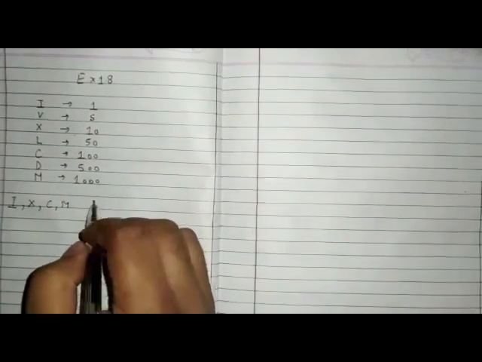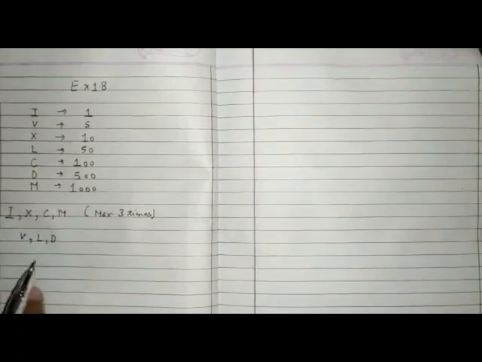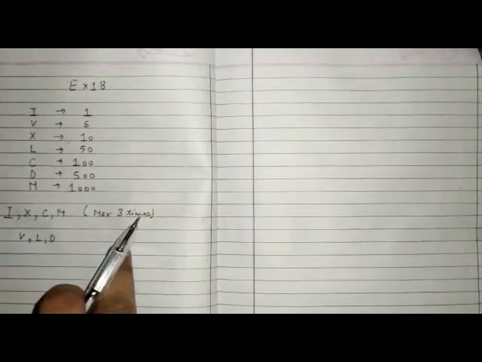Out of these 7 symbols, only I, X, C, and M can be repeated but maximum 3 times. These values can be repeated but not more than 3 times. And V, L, and D, these 3 symbols can never be repeated. Clear one?